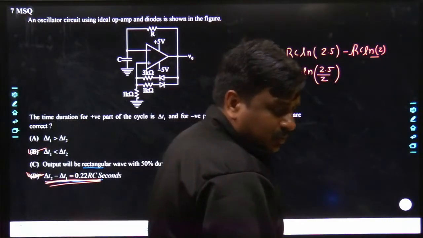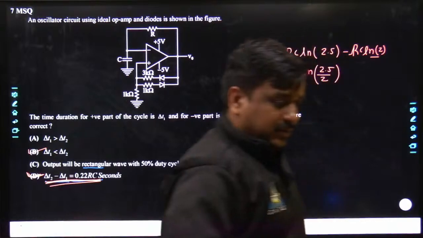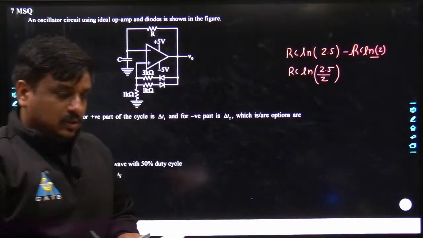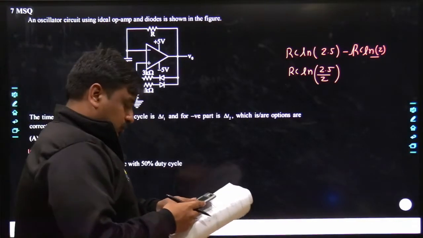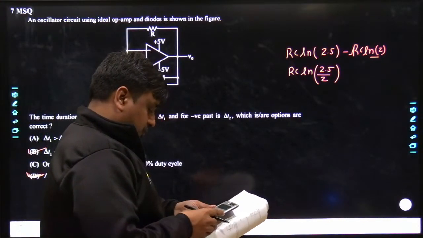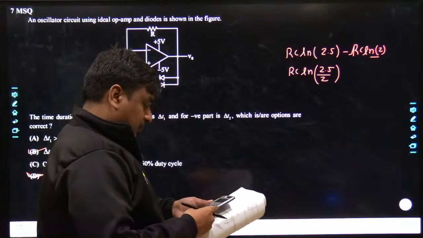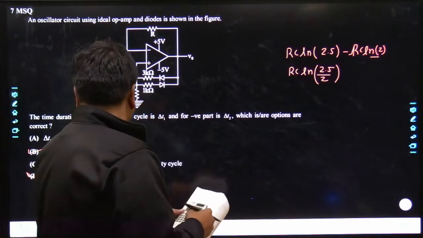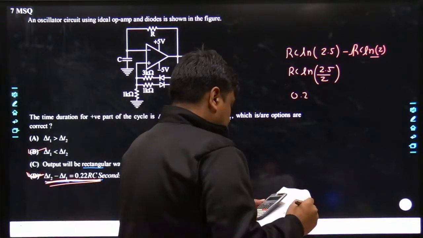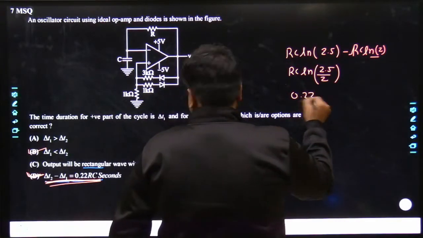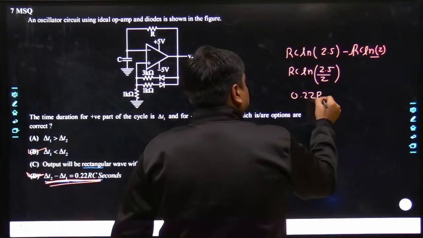You will get the exact answer. Yes, it's coming the same, no? It's coming 0.22 into RC seconds.